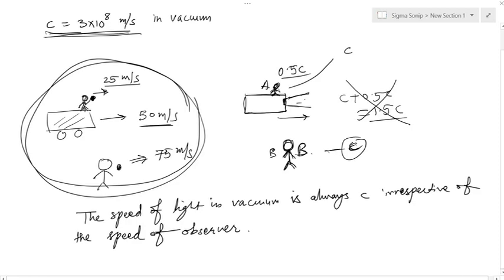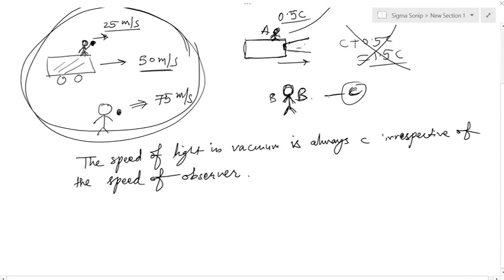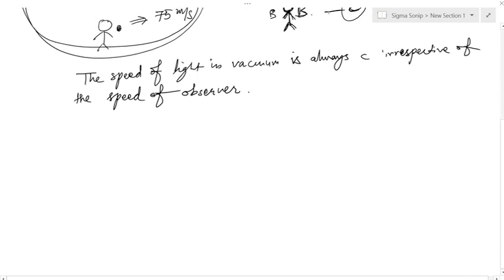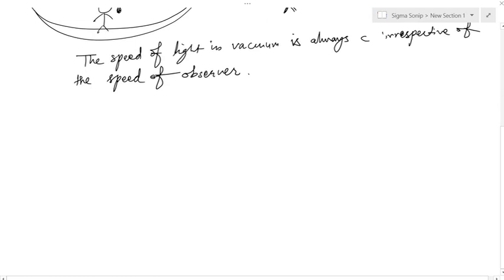It gives rise to many different results, and one we are going to look at is simultaneity, the concept of simultaneity.